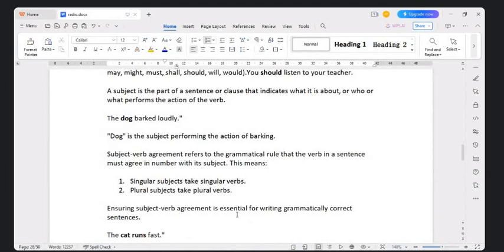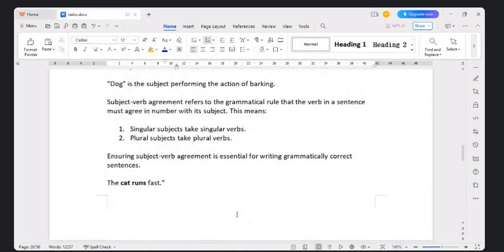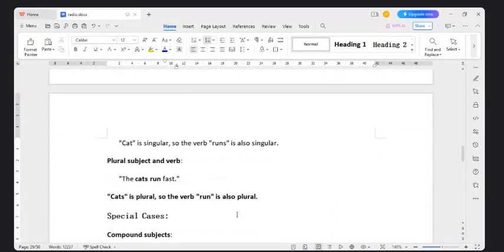This condition ensures that there is subject verb agreement, which is essential for grammatically correct sentences. For example, the cat runs fast. Here cat is singular, so the verb is runs. For a plural subject, it forms: the cats run fast.